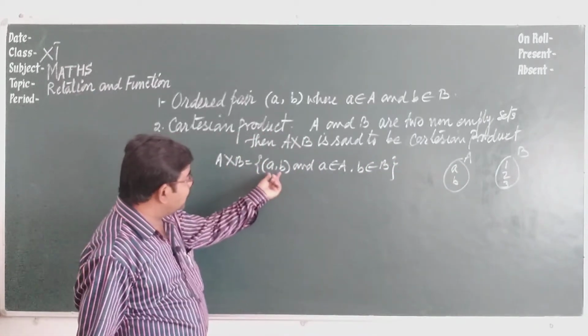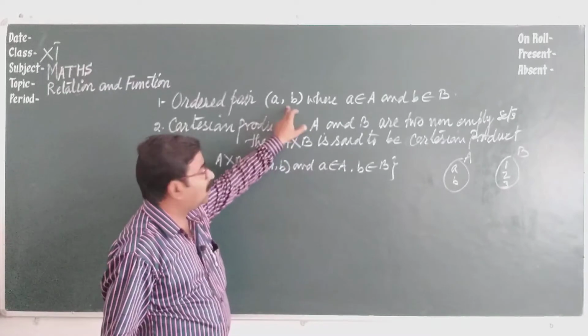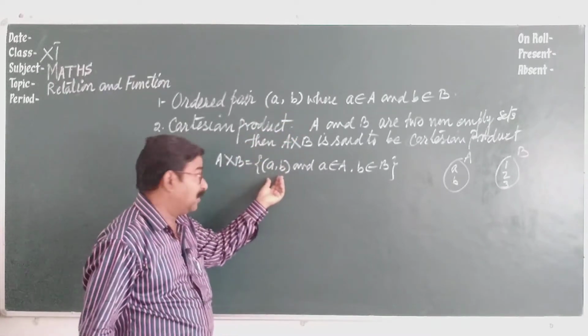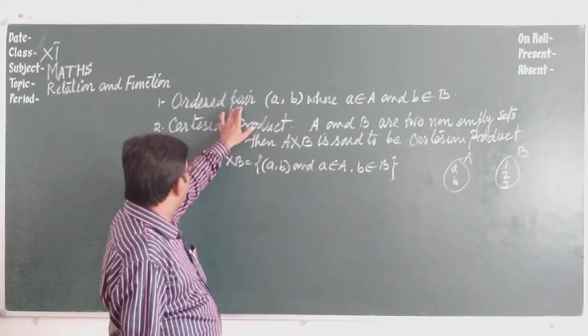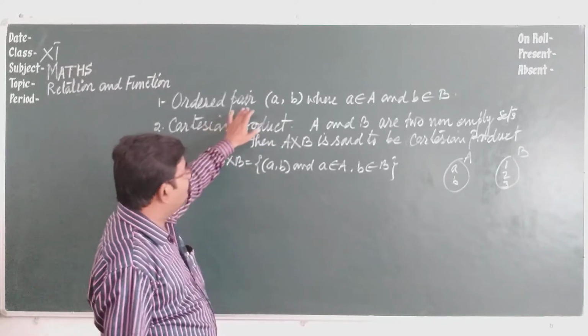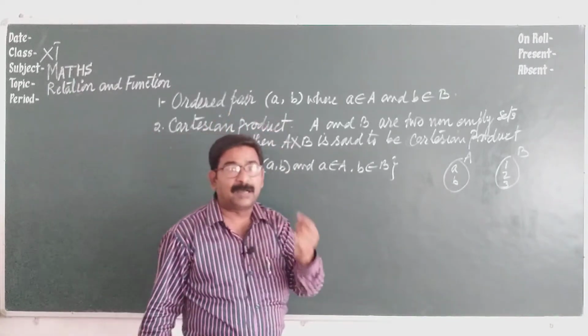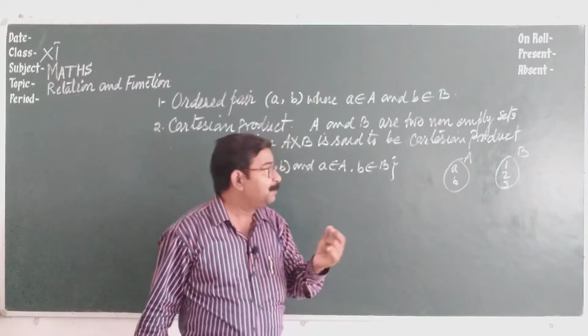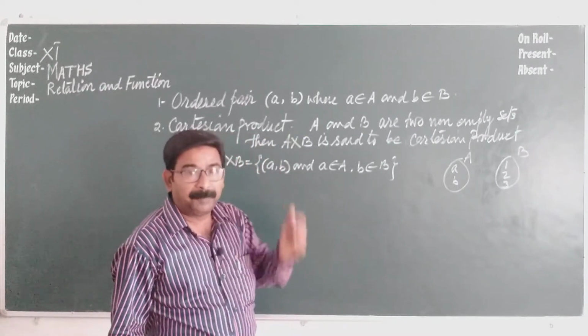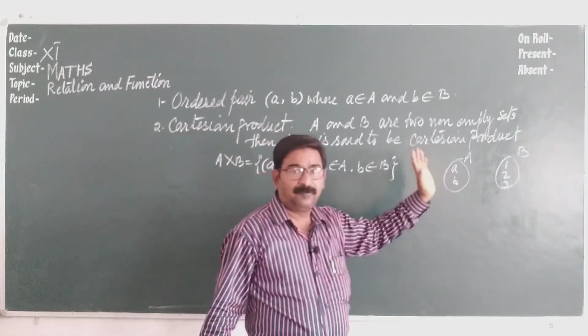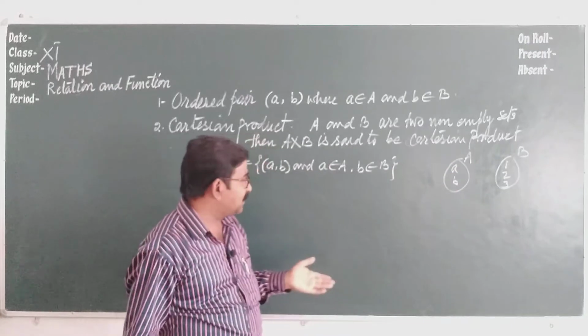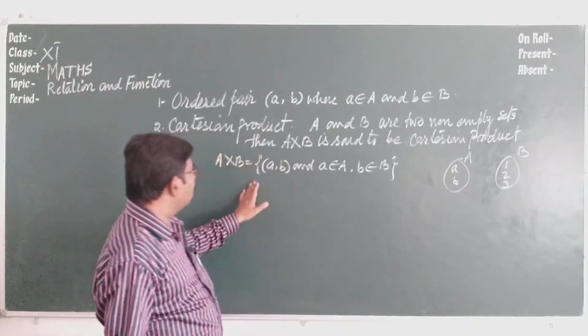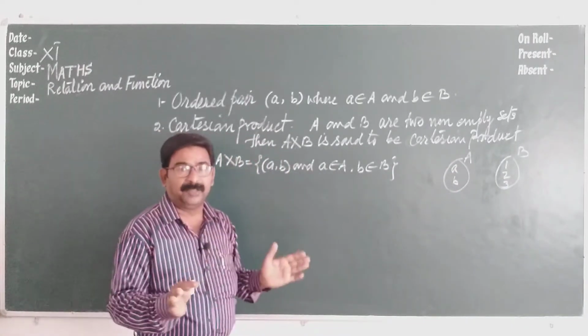Here I have written ordered pair. But what is the difference between ordered pair and Cartesian product? Ordered pair is just a simple example of how we make the pair: first element from the first set, second element from the second set. But in the Cartesian product, we write all possible pairs.